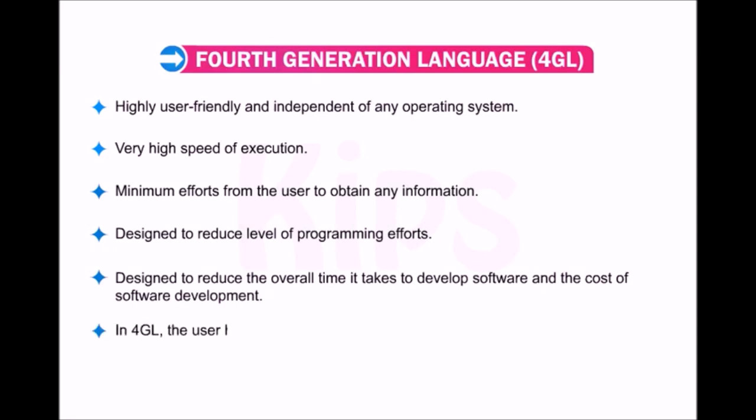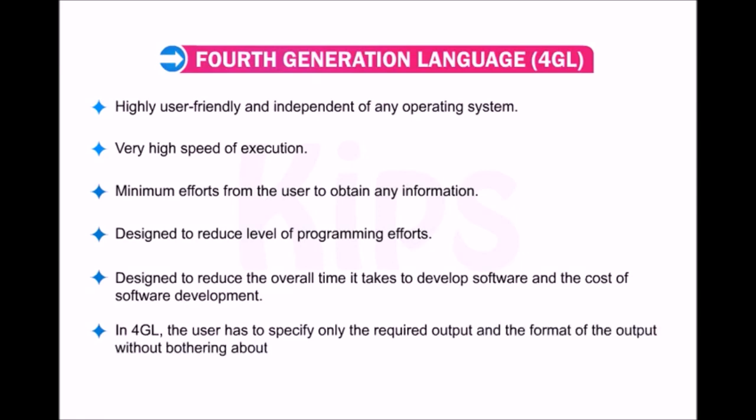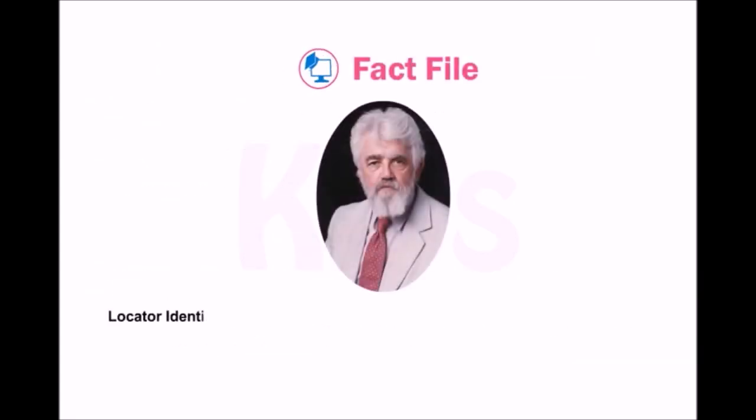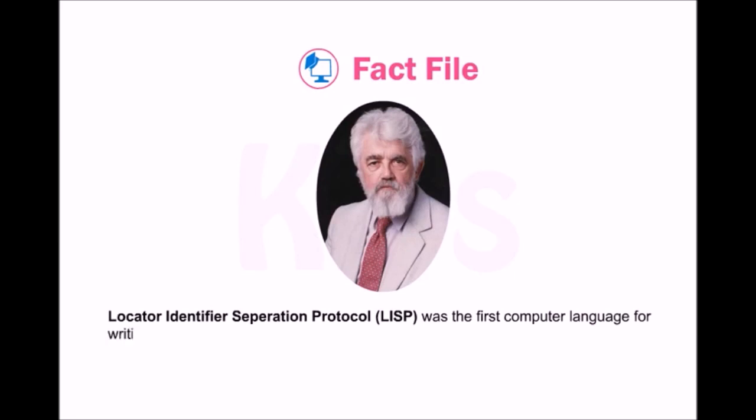In 4GL, the user has to specify only the required output and the format of the output without bothering about the steps required to obtain that. Let me share a fact with you. LISP, List Processing, was the first computer language for writing artificial intelligence programs. It was created by John McCarthy.